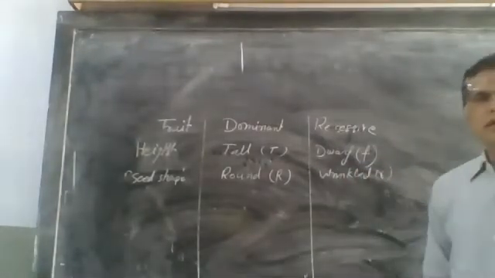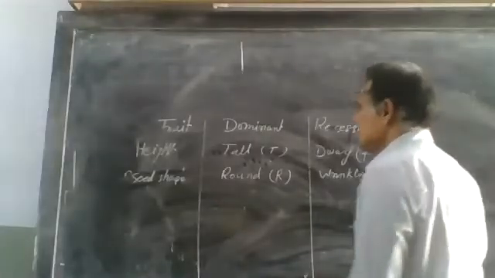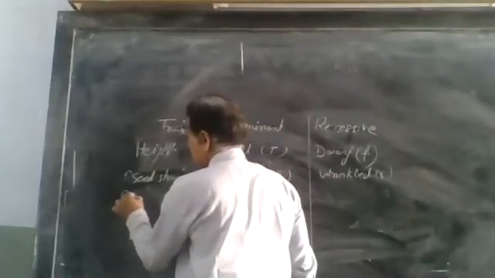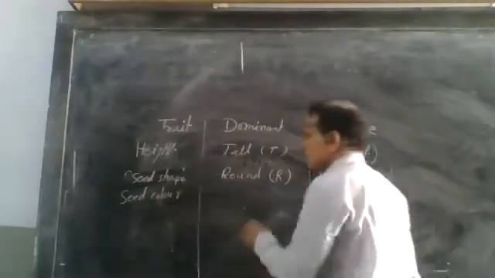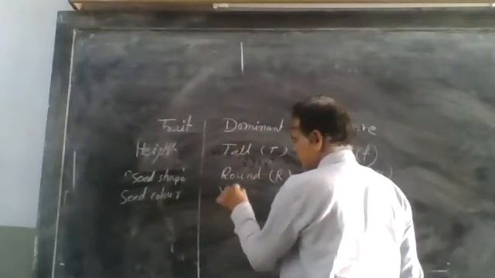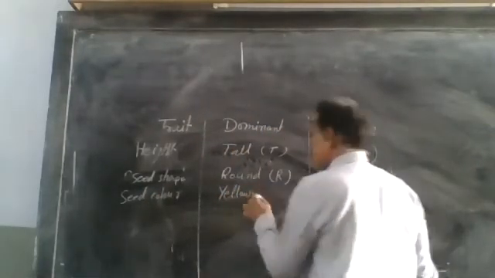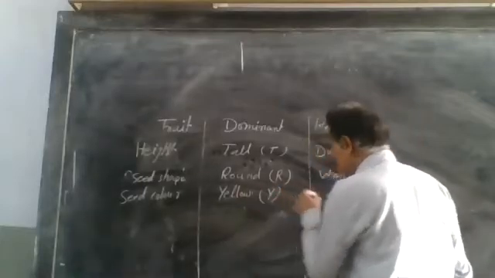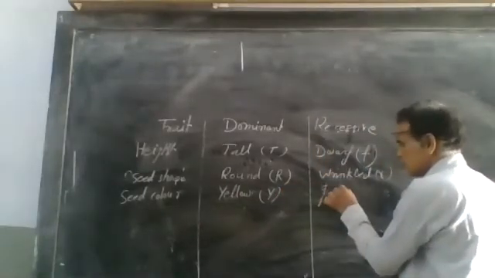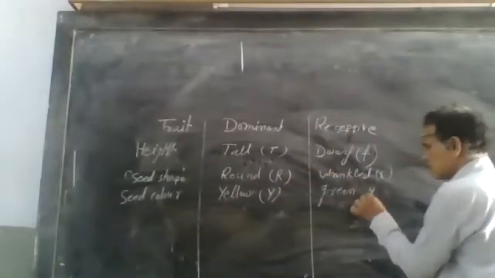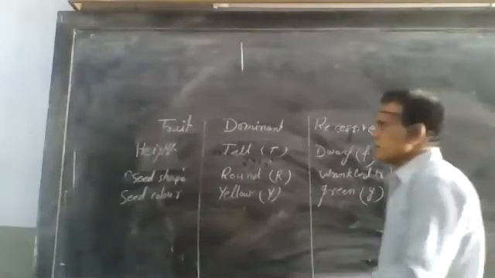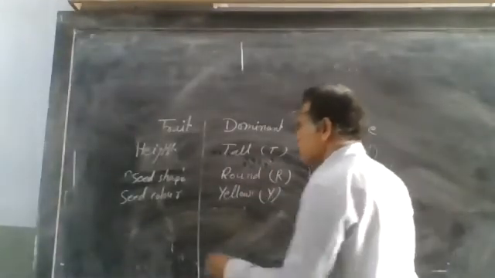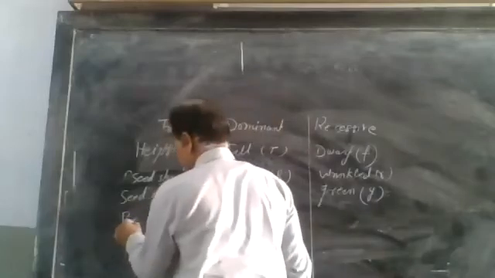Seed color: yellow, capital Y, dominant, and green, that is small y. Seed shape, seed color, then pod color.